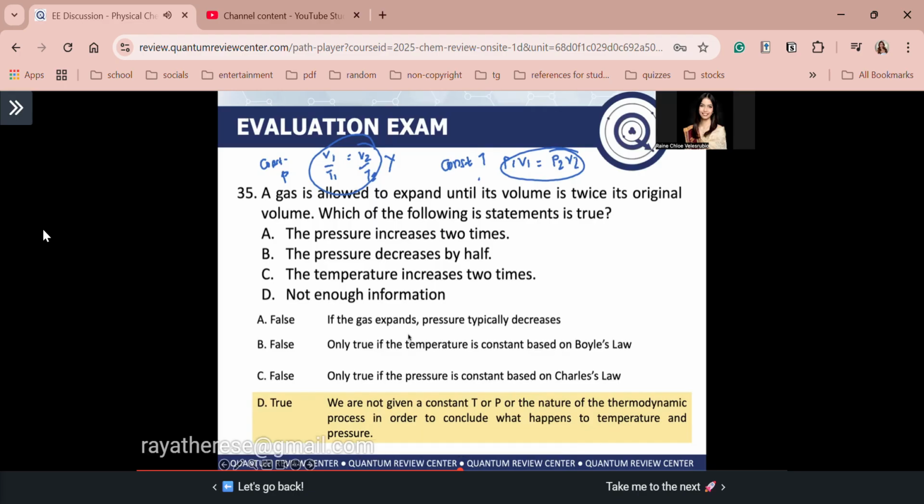Okay? Bakit? Wala tayong enough information. Bakit kasi hindi sinabi kung constant temperature or constant pressure ang process? Okay? So guys, kailangan natin yun in order for us to conclude kung gagamit tayo ng Boyle's law or Charles' law. So the answer guys is letter D. Not enough information. Okay? I hope that's clear guys.